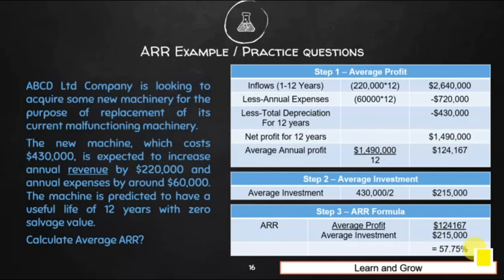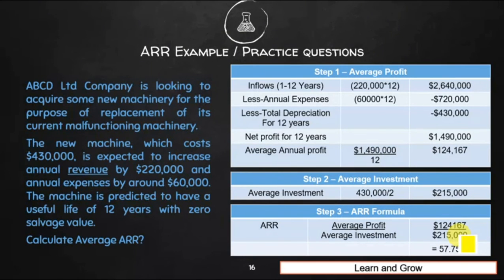Now how will we make the decision here? For example, if the company's expected rate of return was 40% and we actually got 57.75%, then we will accept this project, right? Because the ARR is more than the company's expected rate of return. Now if we take another example, if the company's expected rate of return was, let's say, 65% and the ARR is coming to 57%, then what will we do?